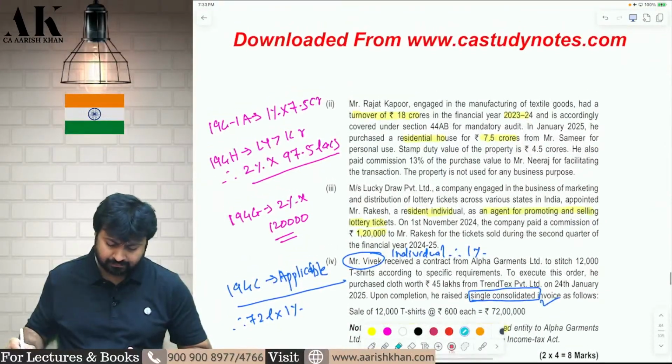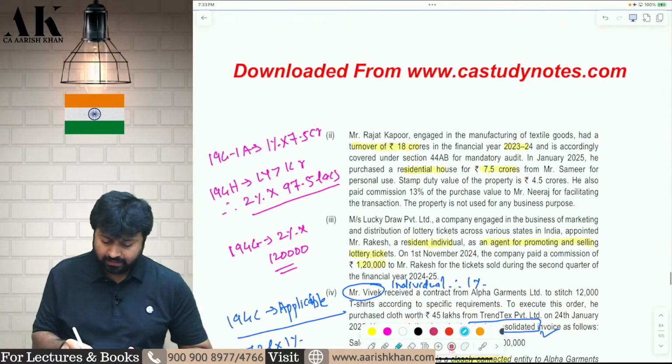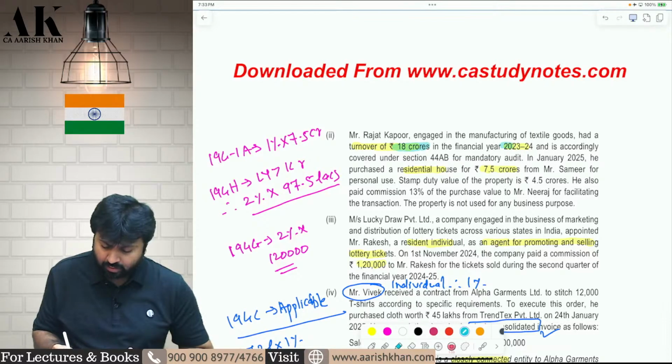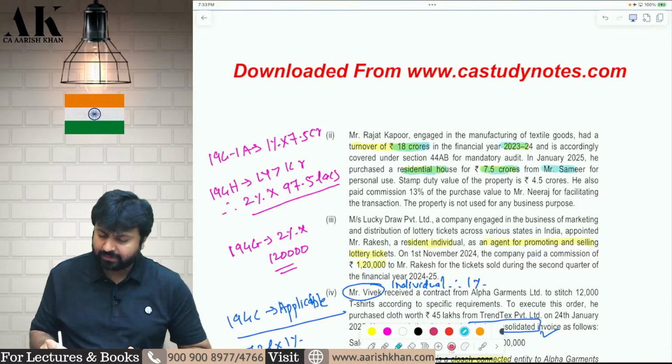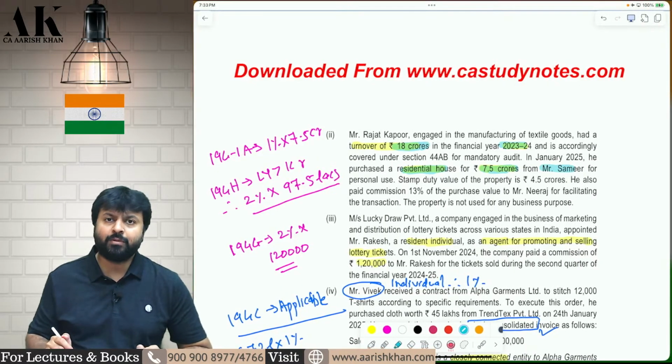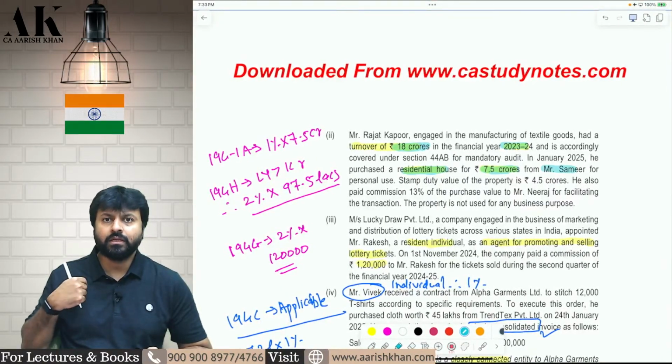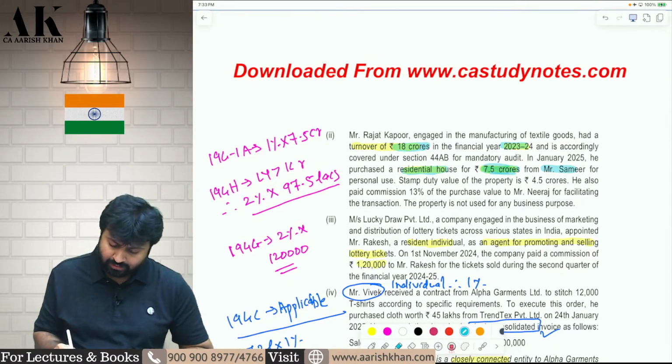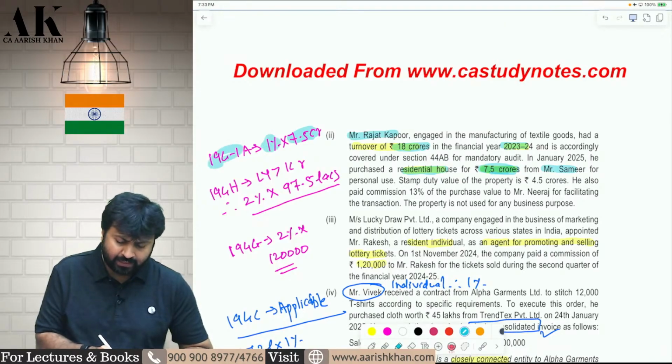Next one is a good question. Mr. Rajat Kumar has a turnover of 18 crore in the last year. Now he is purchasing a house of 7.5 crore from Mr. Samir. So if you are purchasing an immovable property of 50 lakhs or more, you are supposed to deduct TDS at the rate of 1% under 194 IA. So on this 7.5 crore, Mr. Rajat Kumar will deduct TDS at the rate of 1% under 194 IA.